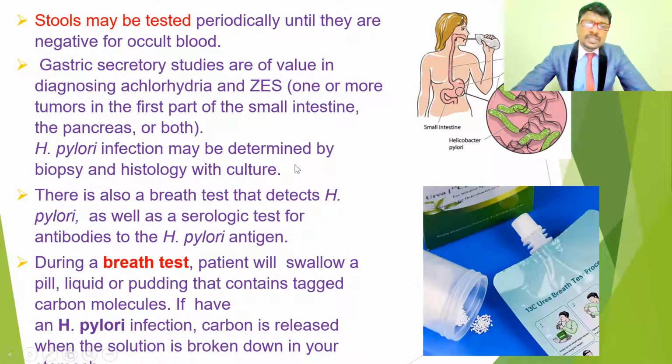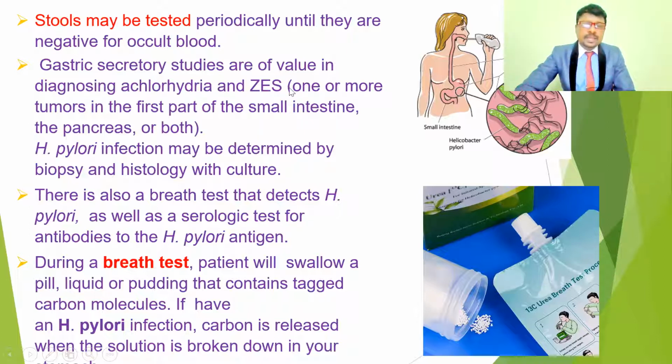Another investigation is the gastric secretory studies. With these studies we can diagnose achlorhydria. In the case of gastric ulcers, the gastric secretion such as HCl may have a lower production, or maybe normal production. If there is less production or absence of HCl concentration in the gastric juices, it indicates gastric ulcers. So there we can identify it.